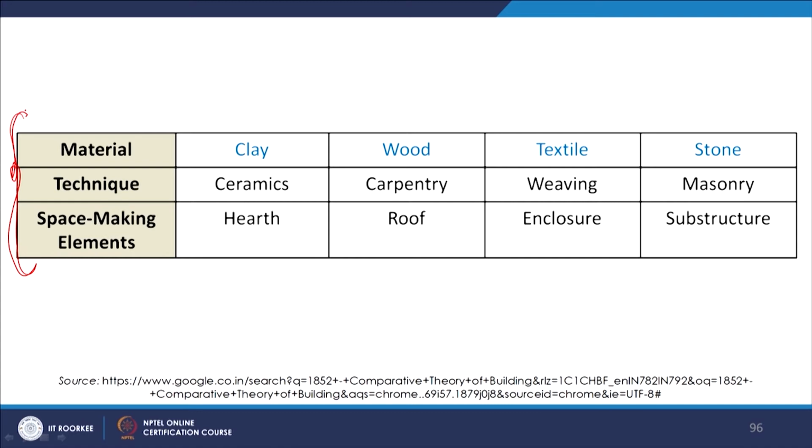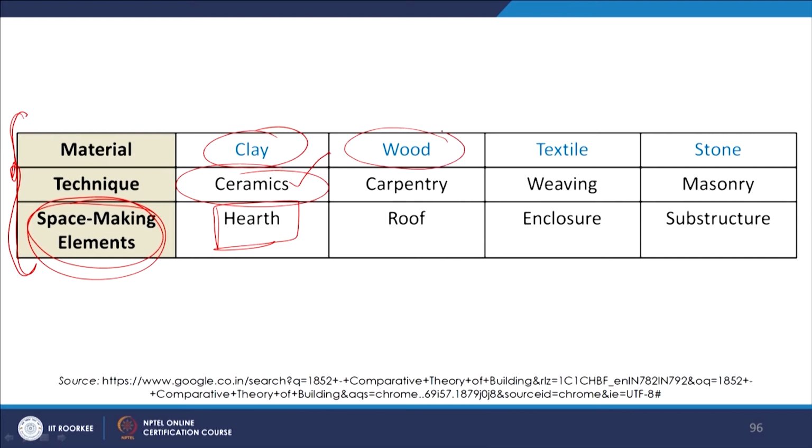So, we see here an inventory which talks about the material, the technique associated with it, like the technique of making, and the space making elements which could be associated with that particular material and technique of making. So, the technique associated with clay is ceramics, and the space making element is hearth.